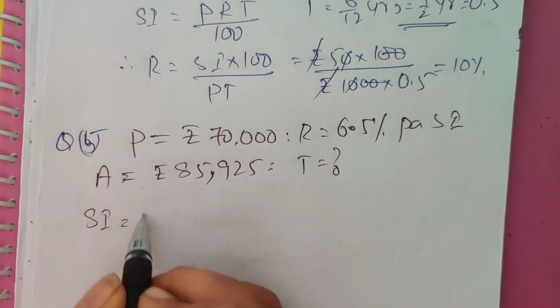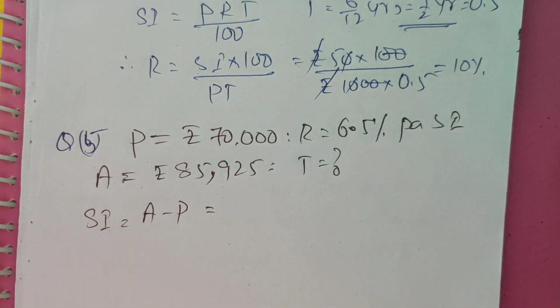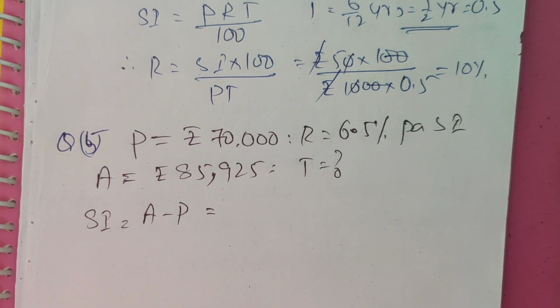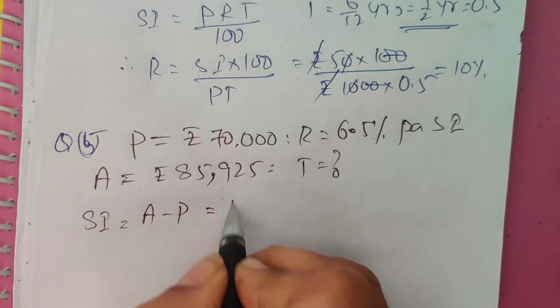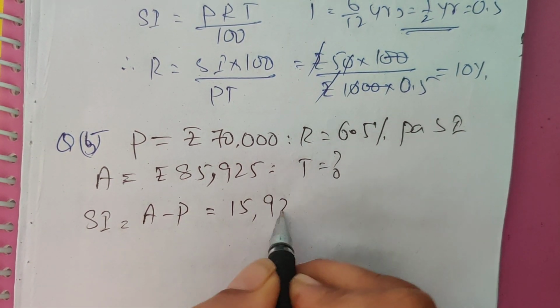So simple interest is equal to amount minus principal. 85,925 minus 70,000 is 15,925.